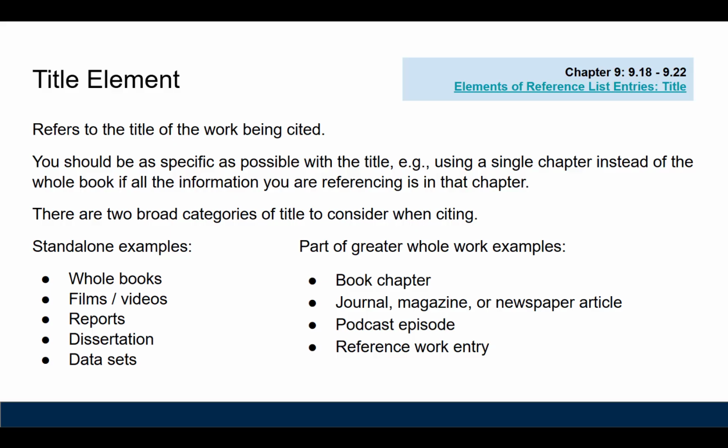There are two broad categories of work: standalone works or works that are part of a larger whole. Examples of some standalone works are books, films, reports, data sets, and dissertations, while examples of some part of the whole works are journal, magazine, or newspaper articles, podcast episodes, chapters from an edited book, and reference work entries.